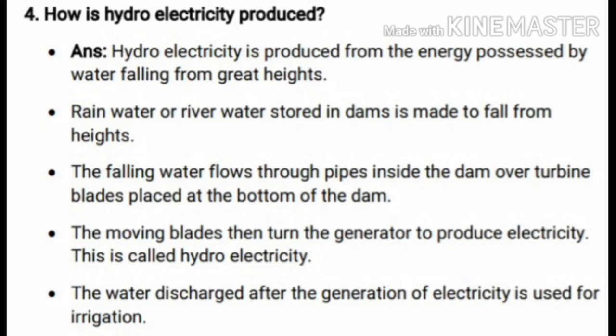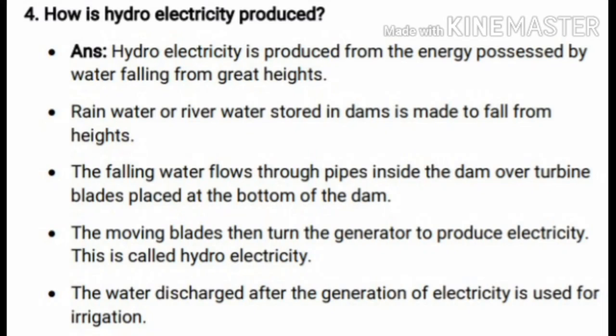Once again. Hydroelectricity is produced from the energy possessed by water falling from great heights. Then rainwater or river water, that doesn't matter, stored in dams is made to fall from great heights.